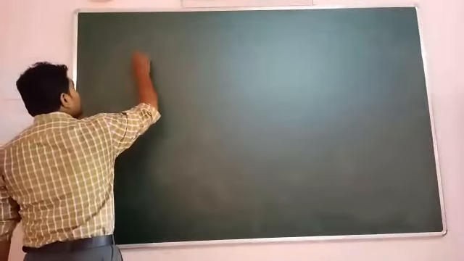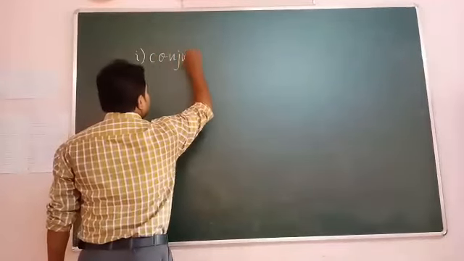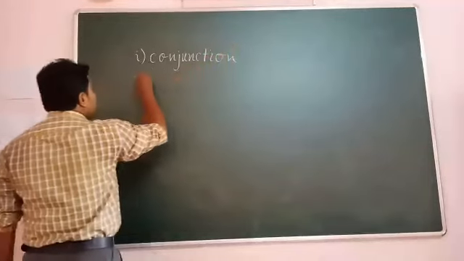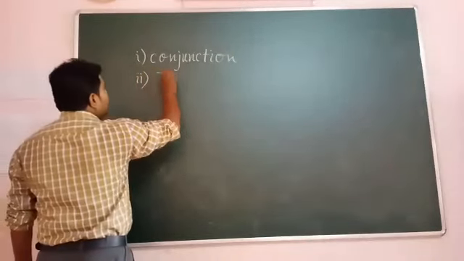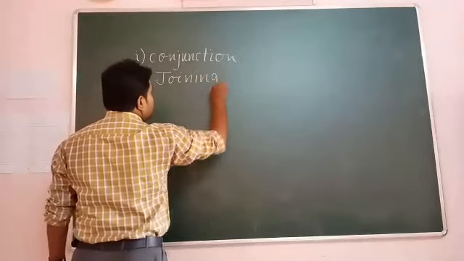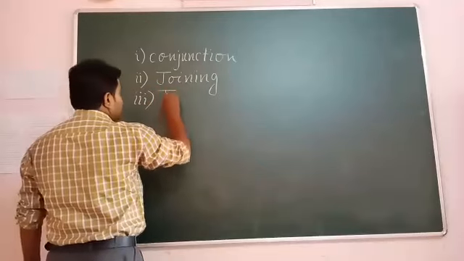Number 1, conjunction. Number 2, joining. And number 3, transformation.